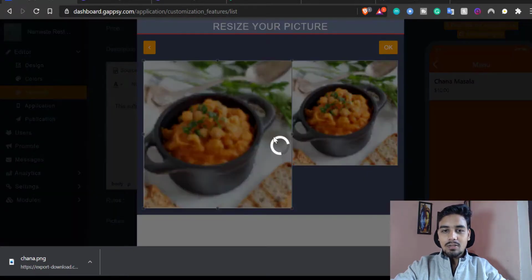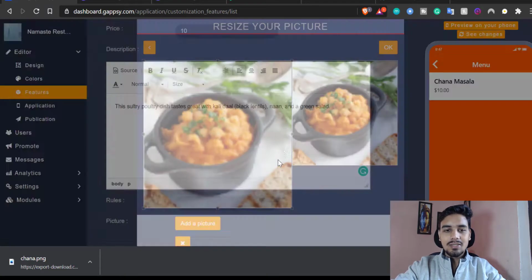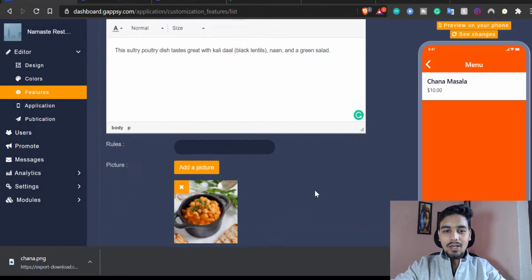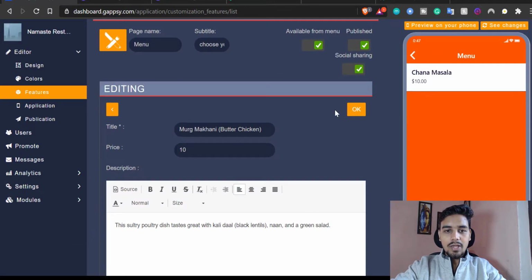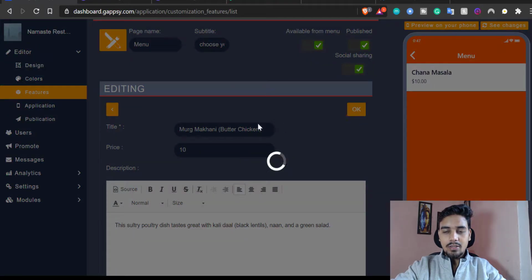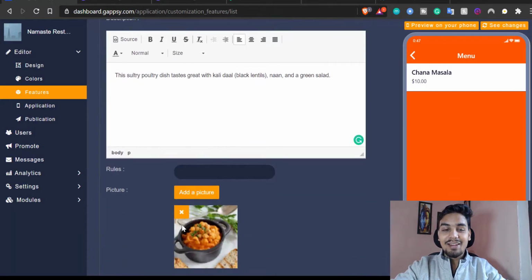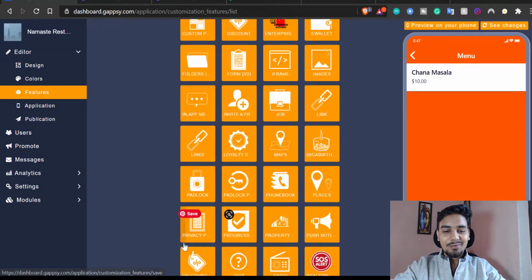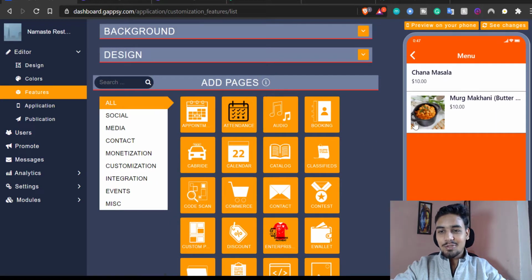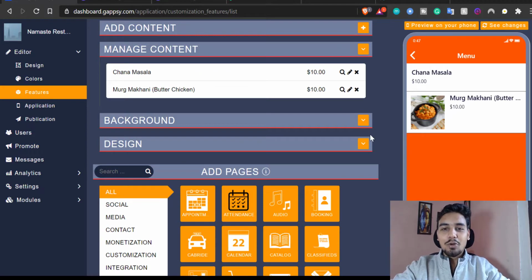And that looks cool. You can actually see how fast this software is, right? It's just getting uploaded really fast. I want to add this. I want to say okay. So then I can see this. Okay, I have added Murg Makhani and then I have added a chana masala option, right? You don't have to do this, but I hope you got the point, right?